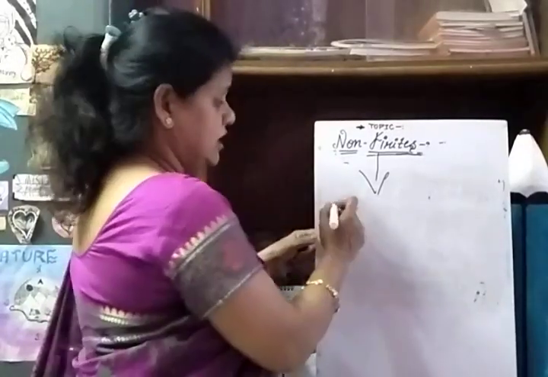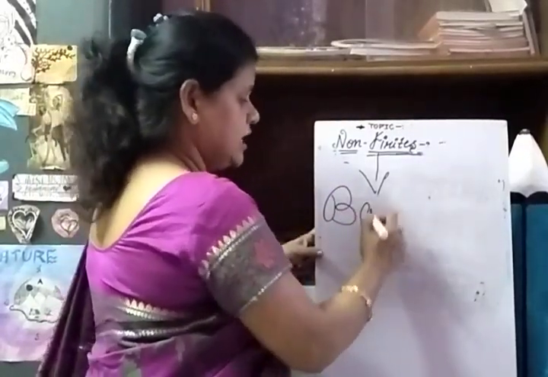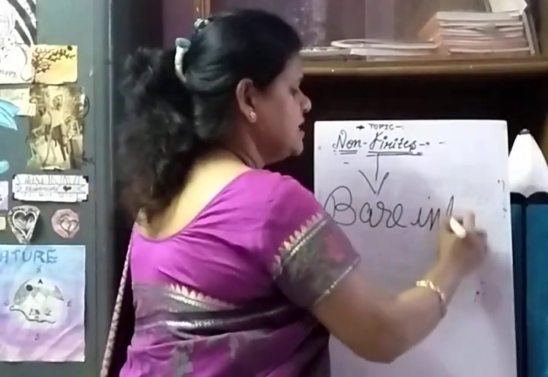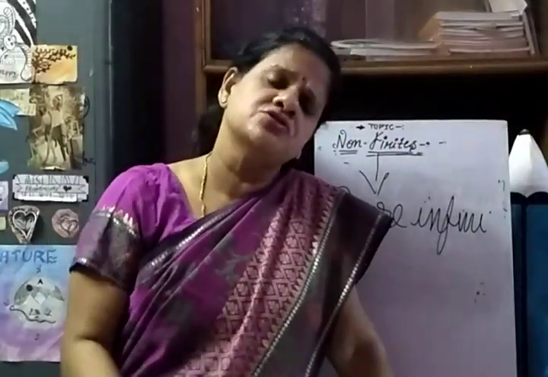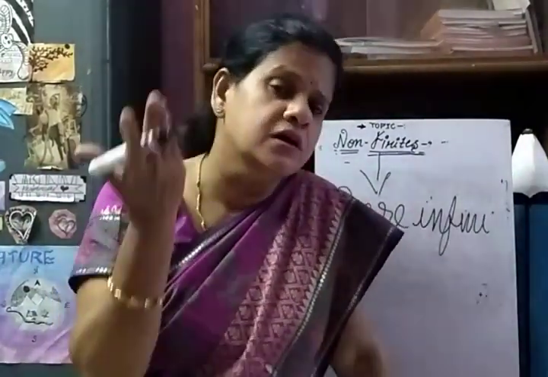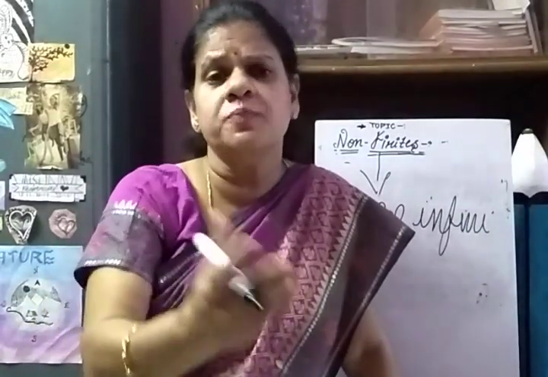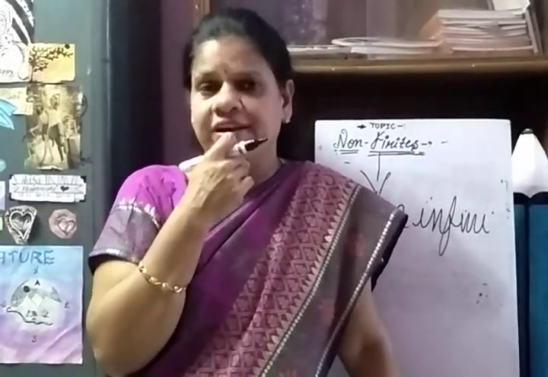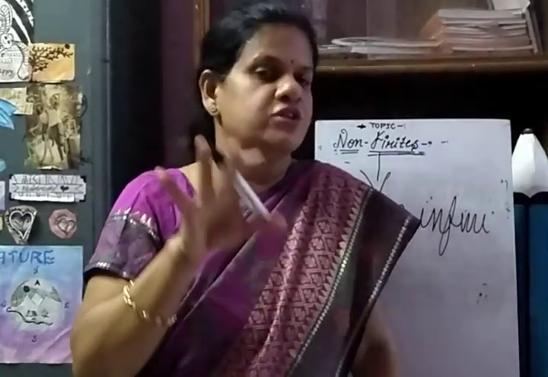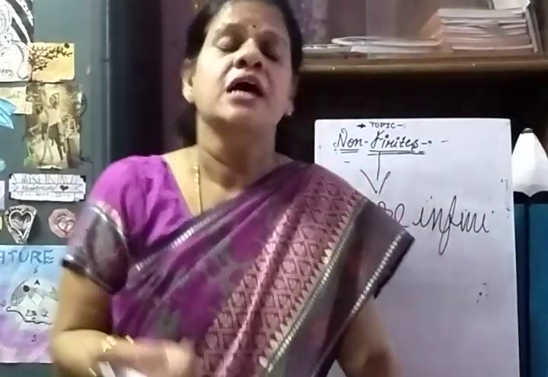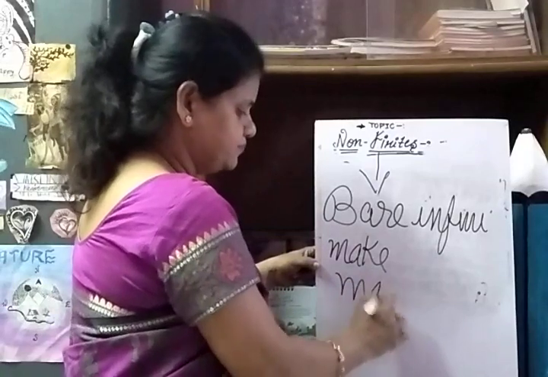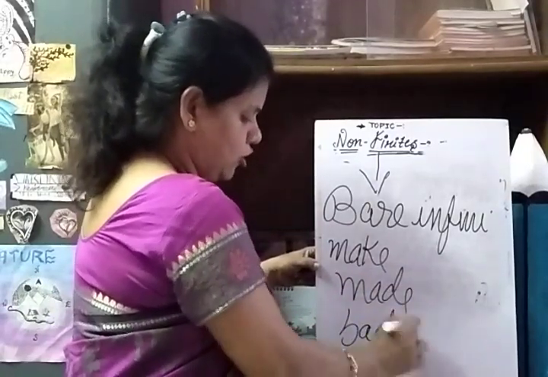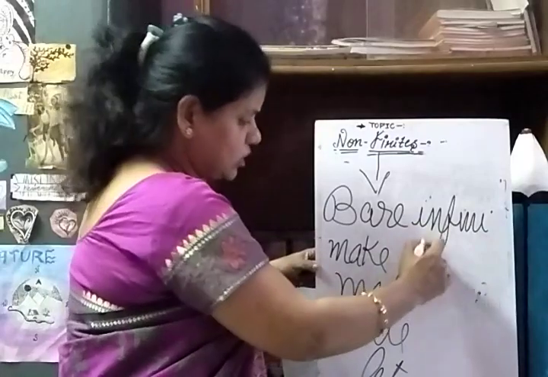There is one more type of infinitive you need to understand, the bare infinitive. Sometimes we are confused. To is not there, to plus verb is not there, so how can this verb be an infinitive? You may be confused, right? So in that case, it is called a bare infinitive. And this bare infinitive is usually used with modal auxiliaries or with words like make, made, bade or let.